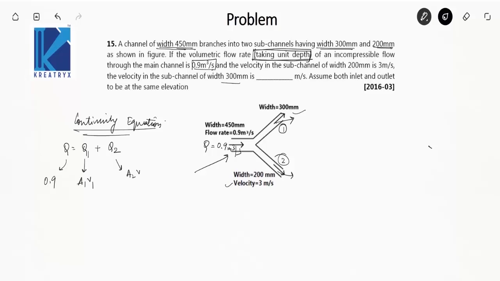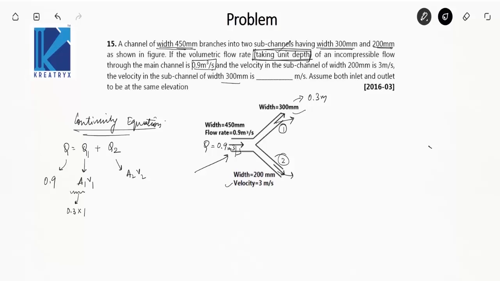Area of cross section for the first channel will be 0.3 into 1. Yes, I can write this because width is given as 300 mm, that is 0.3 meter, and depth you have to take unity.